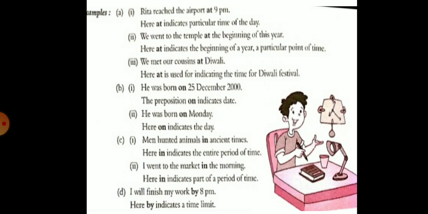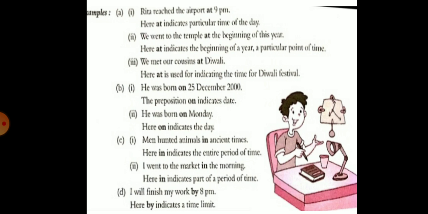Now next one, man hunted animals in ancient times. Here in indicates the entire period of time. Next, I went to the market in the morning.